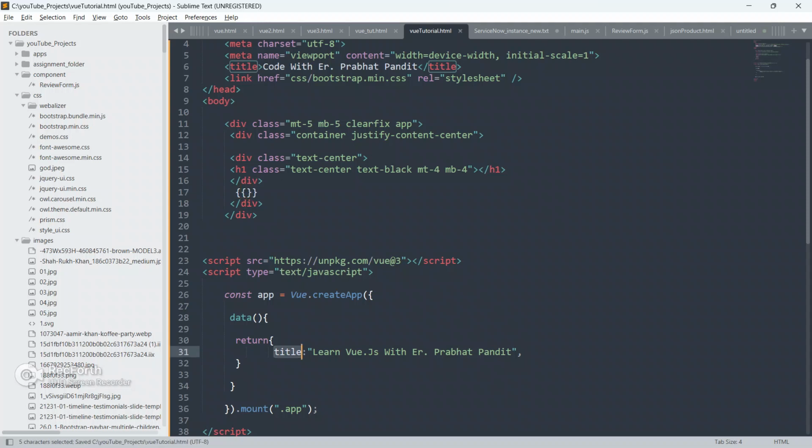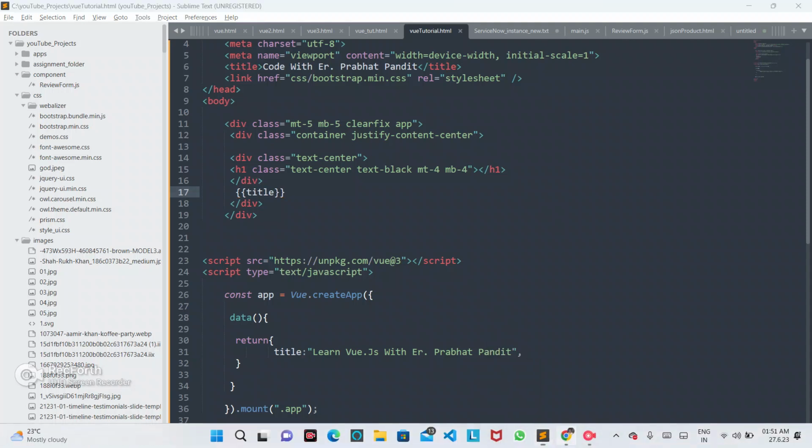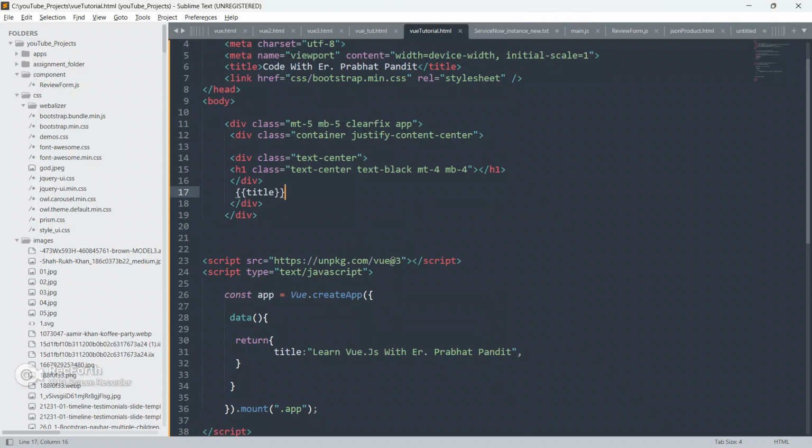So put double curly braces, and we will put here title. Whatever we have assigned in the title, guys, it will be displayed here. So let me save the page, go to the browser and refresh the page now. See, guys, as you can see here, we got the Learn Vue.js with Prabhat Pandit, because we have written this title inside the double curly braces.